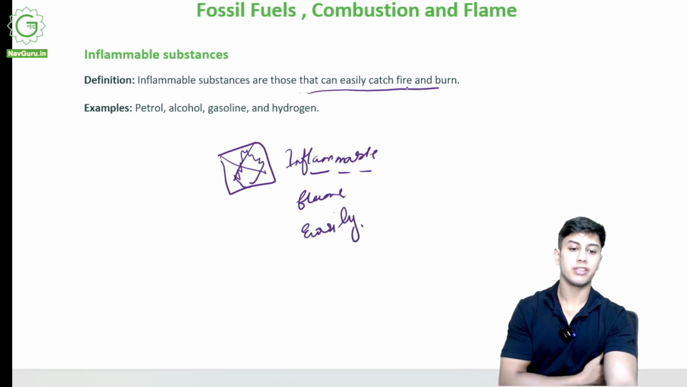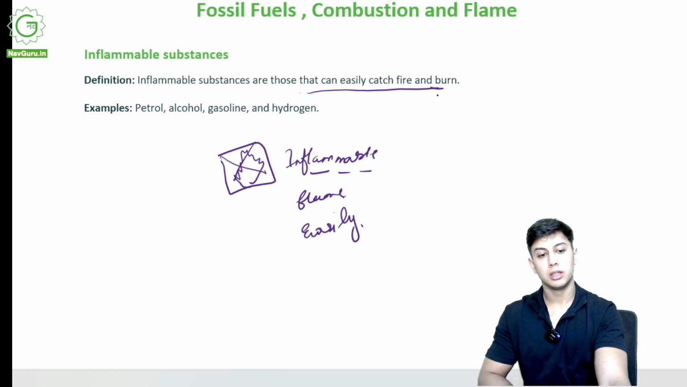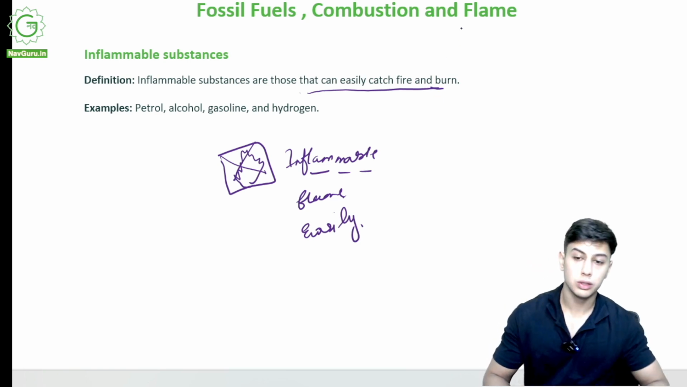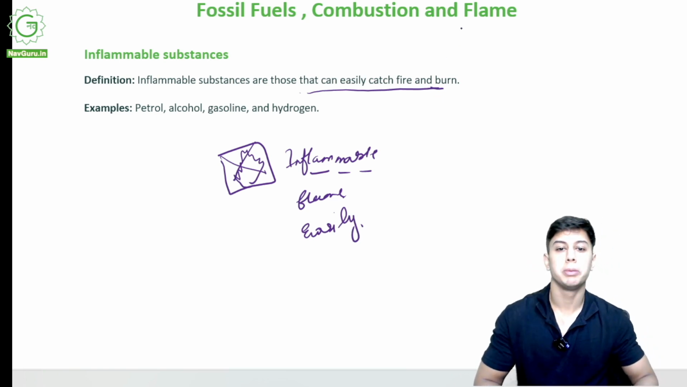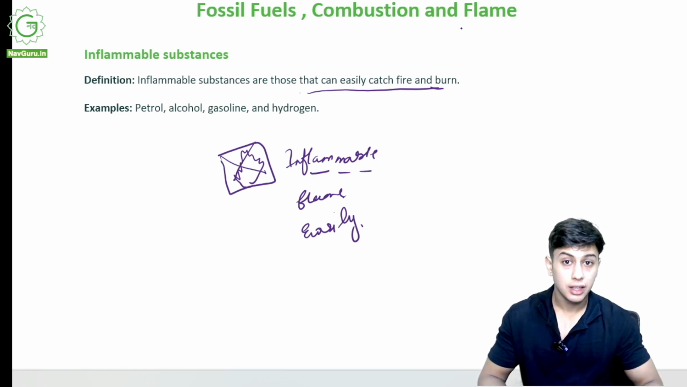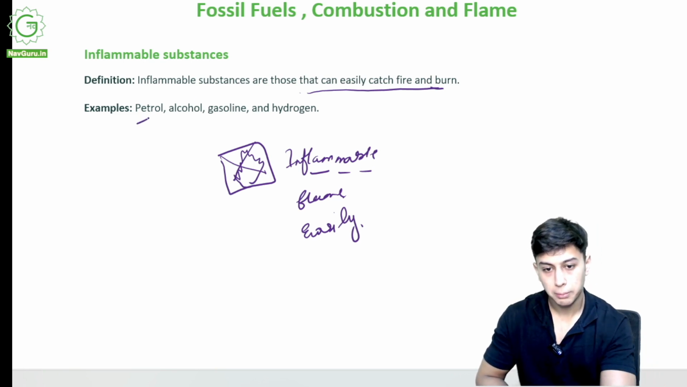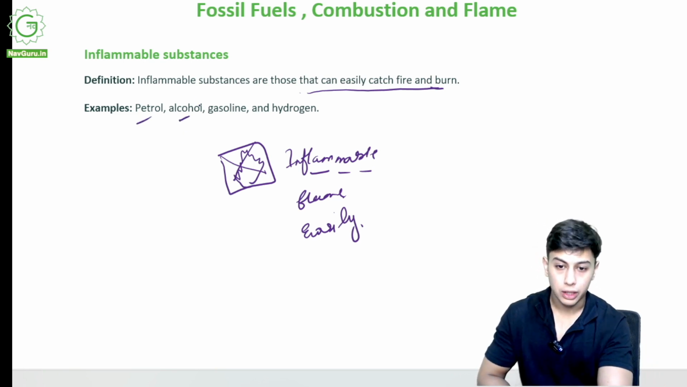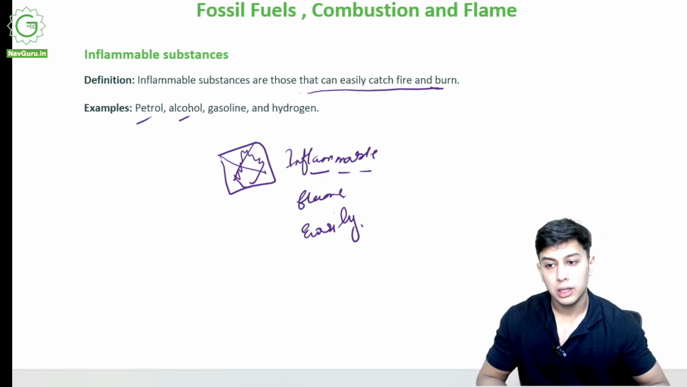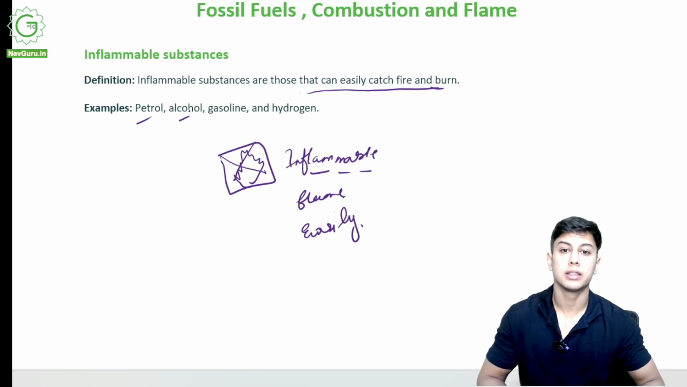Okay, it can catch fire easily and it will burn a lot of fire. So an inflammable substance can be paper, a candle, or petrol. These are substances that catch fire very easily and they burn. Examples are petrol and alcohol. Alcohol, like as a drink, is very readily burnable.